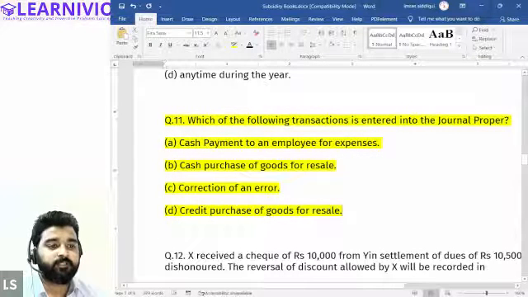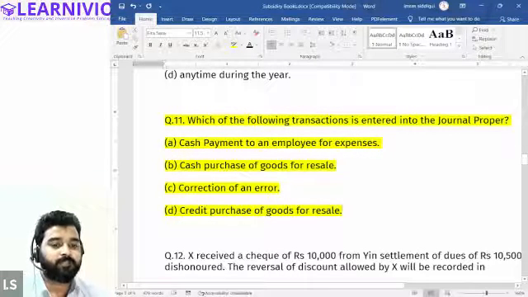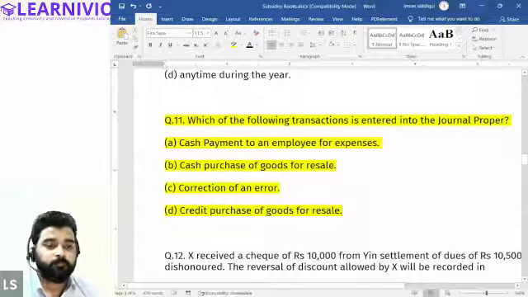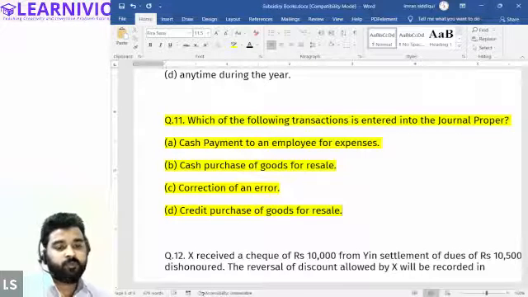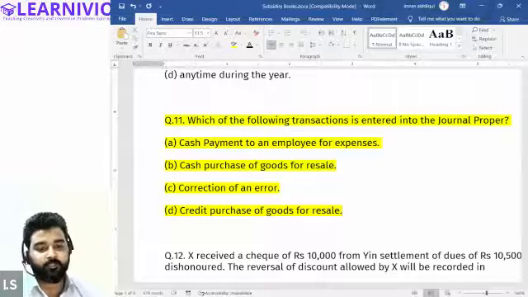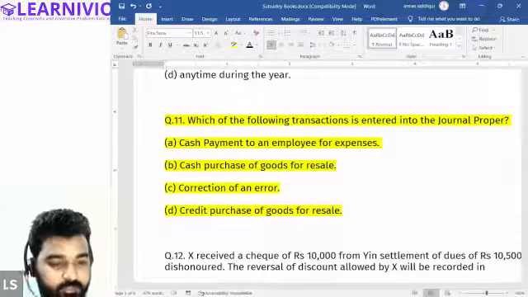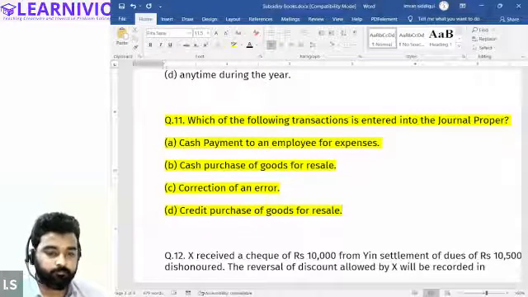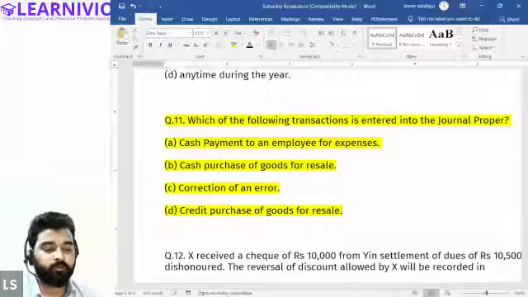Which of the following transactions is entered into journal proper? Cash payment to an employee for expense, cash purchase of goods for resale, correction of an error, credit purchase of goods for resale. Credit purchase of goods for resale will be recorded in the journal proper.